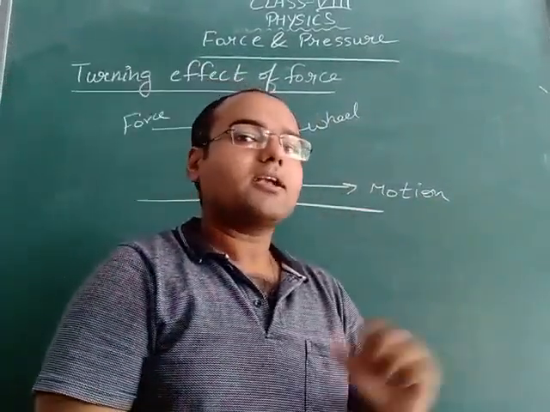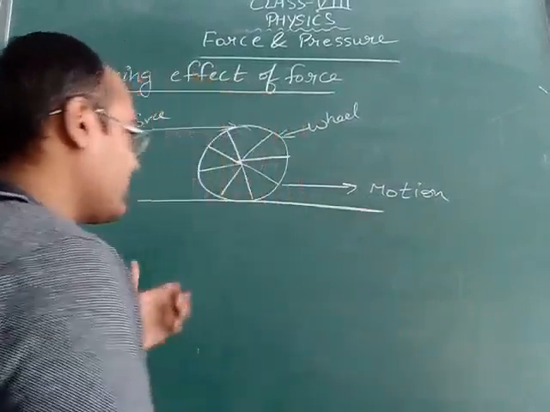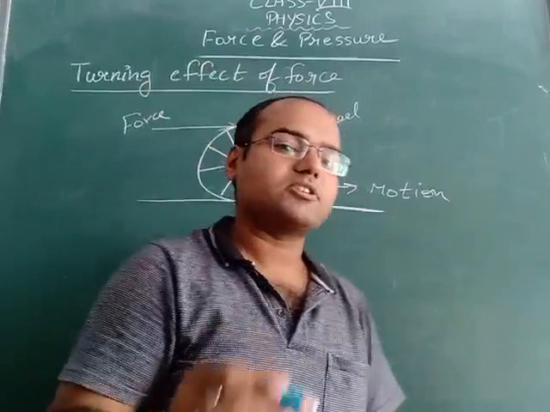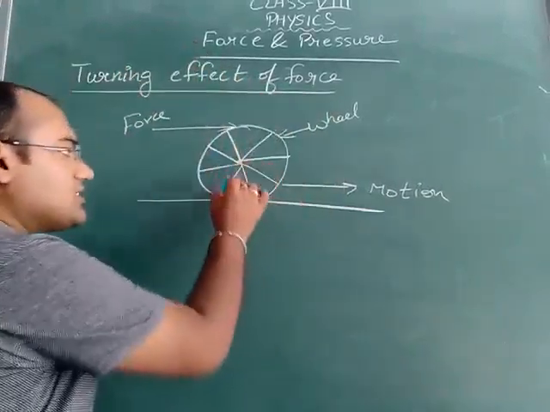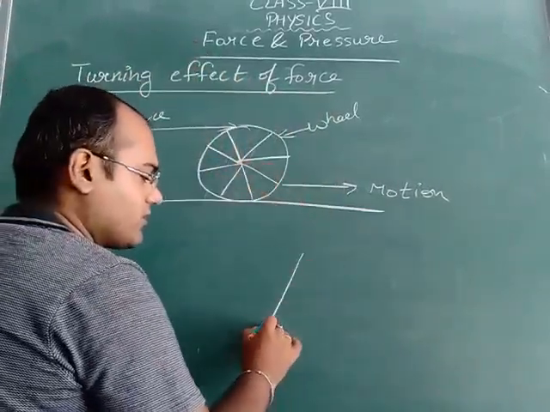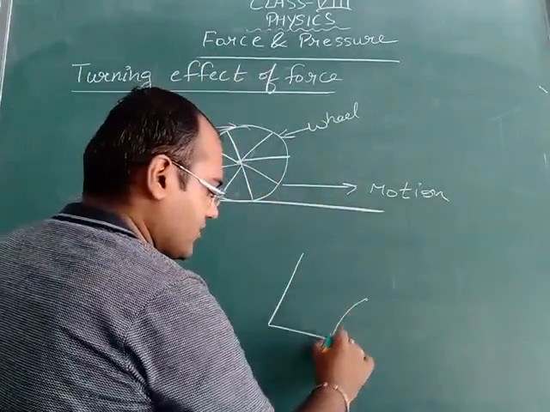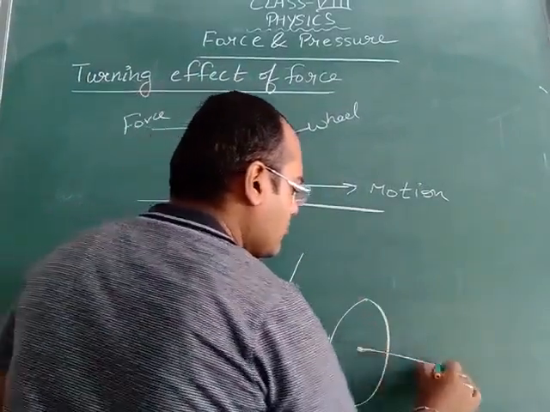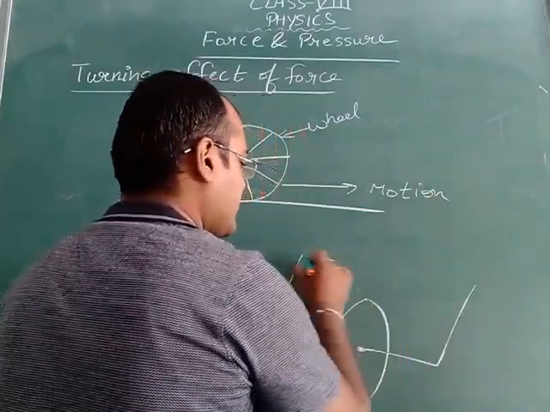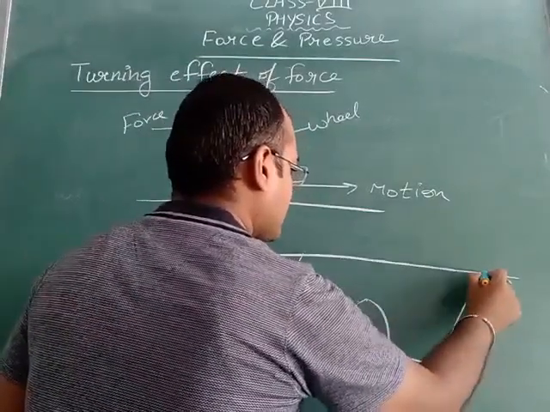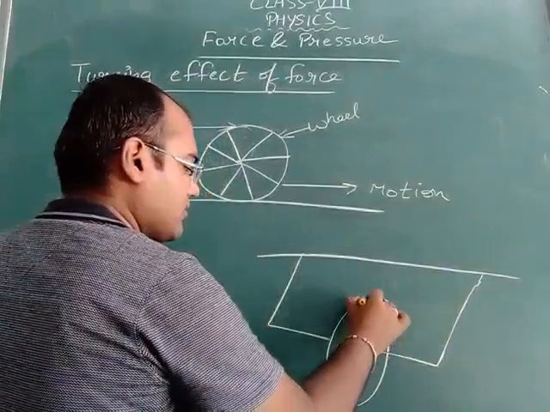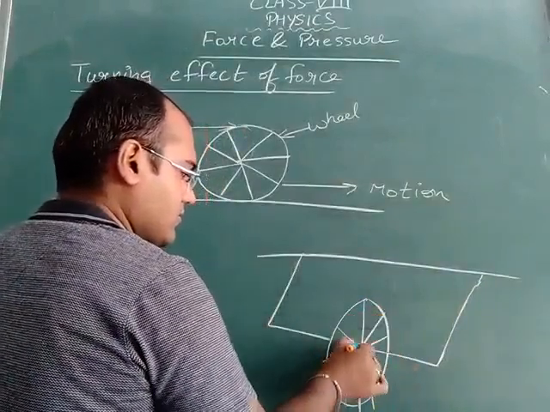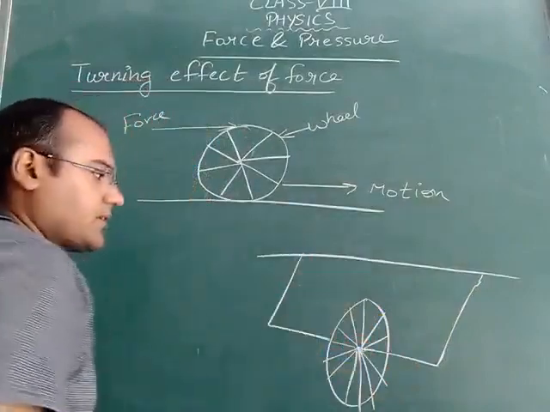But if this body is not free to move, suppose we had pivoted this wheel.